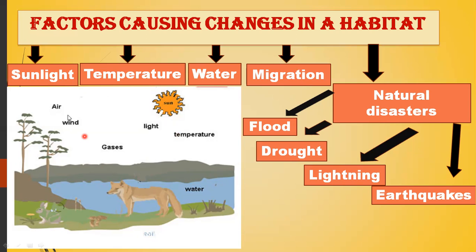If these abiotic factors change, then it will affect the habitat of an animal. How these can affect the habitat of an animal, now we are going to look at it. For example, let's consider the first factor, that is sunlight. Sunlight is a major factor responsible for causing changes in the habitat of an animal.